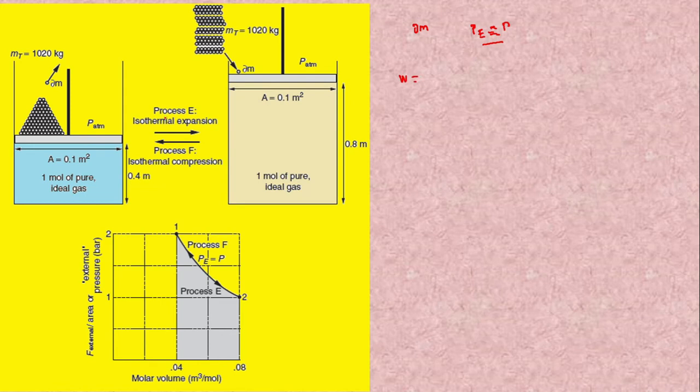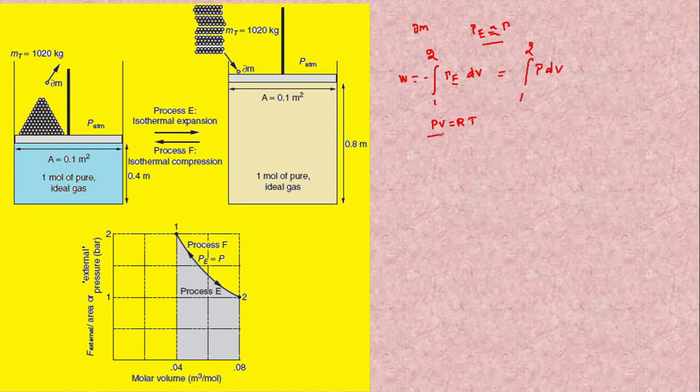Therefore, work done during the process E can be calculated using the integral of P external dV from 1 to 2. Since P external is approximately equal to the system pressure, this can be written as the integral of P dV from 1 to 2. And from the ideal gas equation, we know that PV is equal to RT. From that, we can replace P in terms of known values.